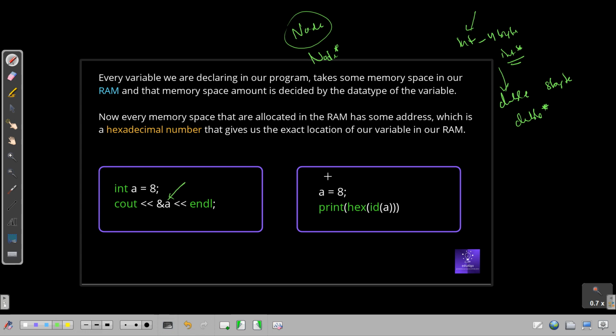Similarly, this is in Python, we can get id. Id will give us a number, and hex will convert that number to hexadecimal. So this is the process in Python. Do not worry about this Python because the concept is important. Normally in Python we don't really use the pointer concept, but the concept, the address, how we are accessing the address, how the value is getting referenced, they are quite important.